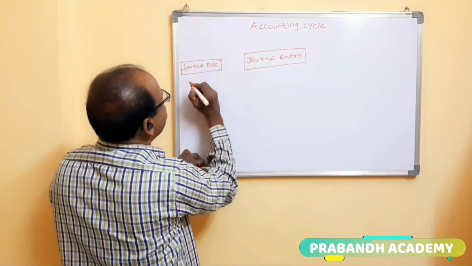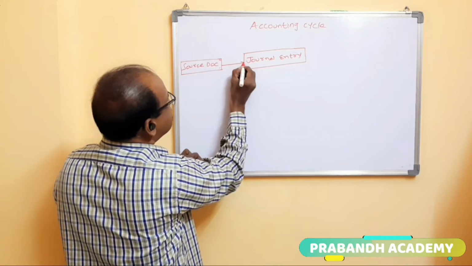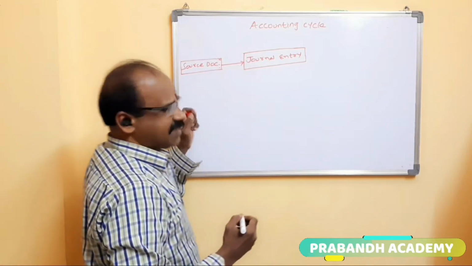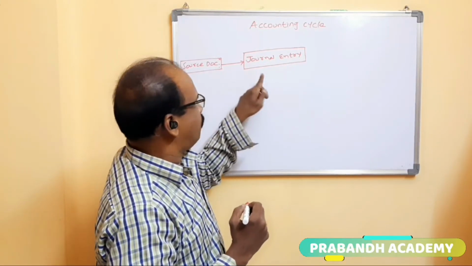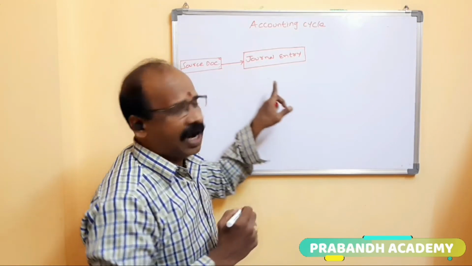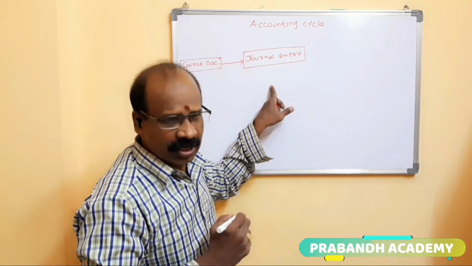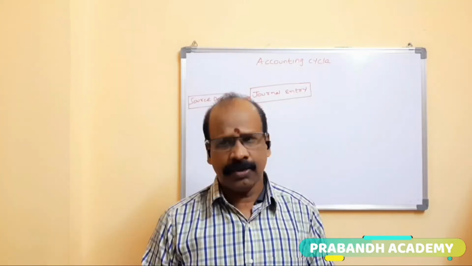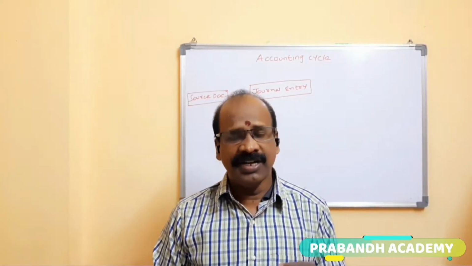Based on the source document, which is the first step, we record the entry in the journal. So the journal is nothing but the original book or day book.